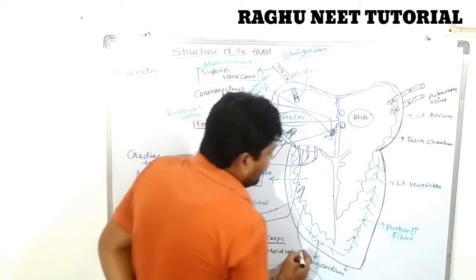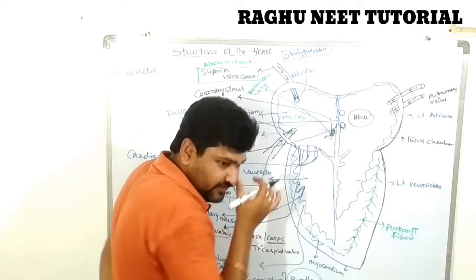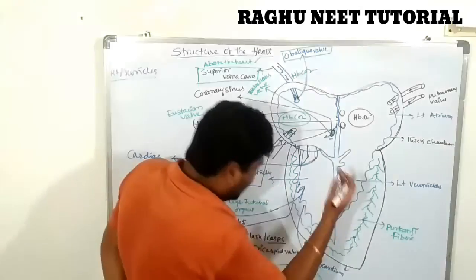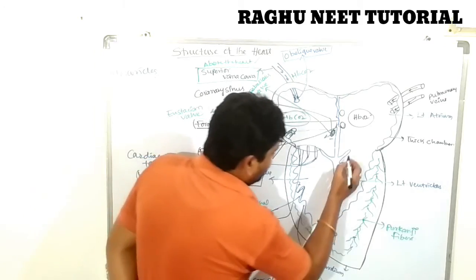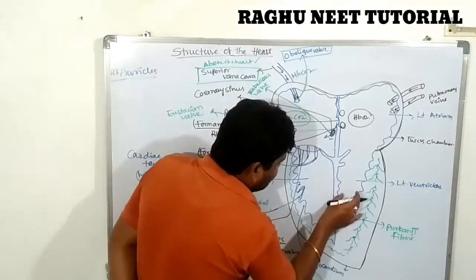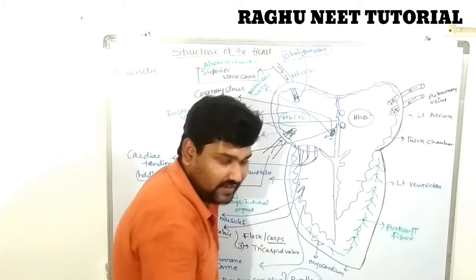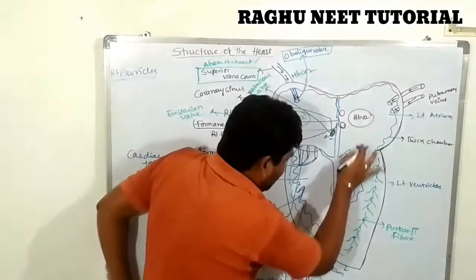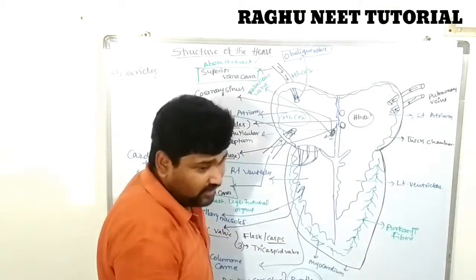So in this atrium, it is completely filled with oxygenated blood. After that it is released into which region? The ventricle region. Between the left auricle and left ventricle, they are completely separated by the auriculoventricular septum, with valves between them.